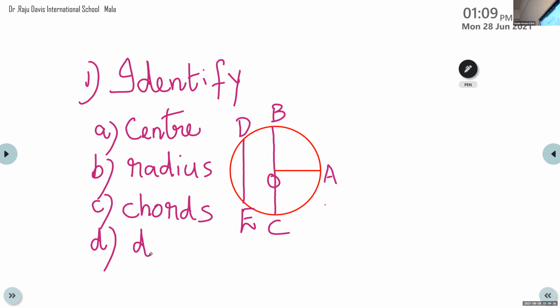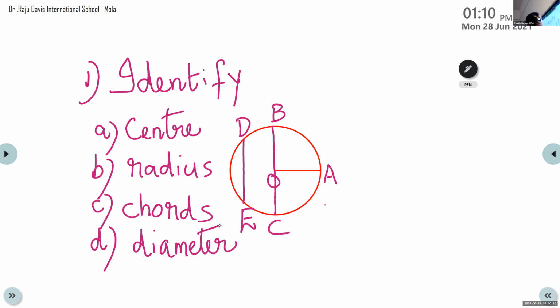Diameter. Center is equal to... radius. Radius is equal to A, B, C, D. Chords. Okay, children. So you have to identify which is the center here from the given figure and radius, chords, diameter.